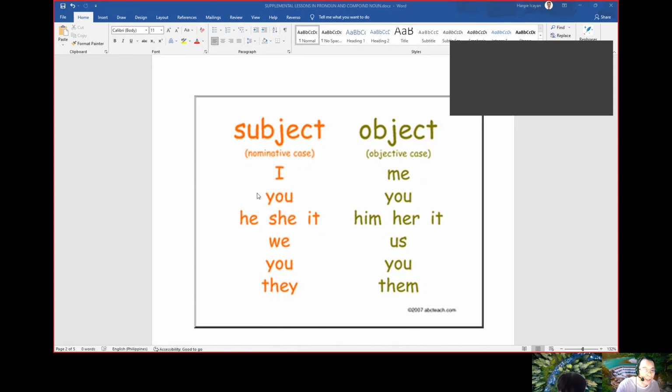Okay. Now, just what I have said a while ago, these are subject pronouns, because we use these words or pronouns as the subject of the sentence. Can you give me an example, a sentence, Min, using the I? I live in Vietnam.